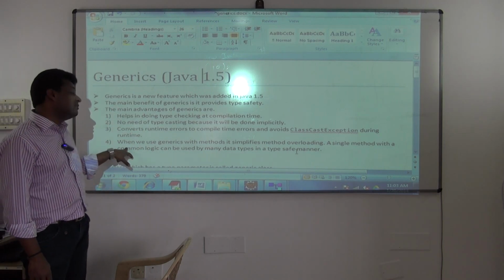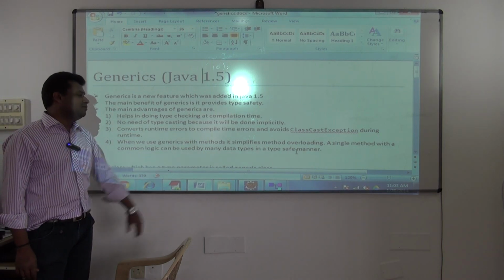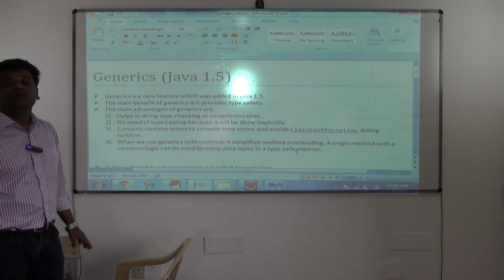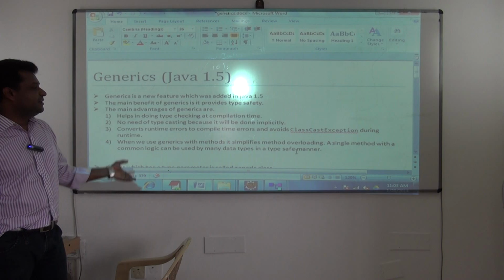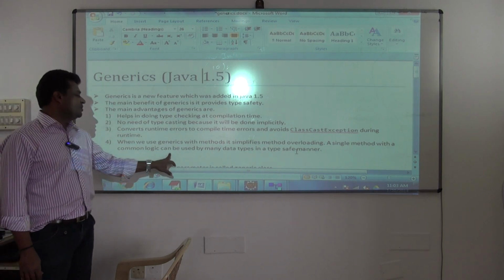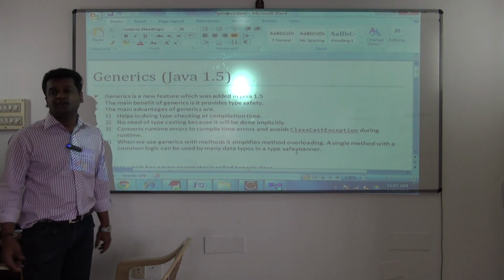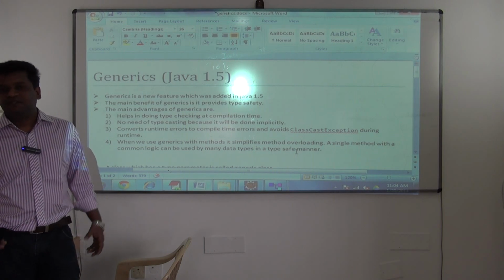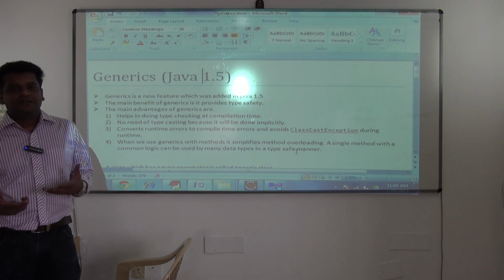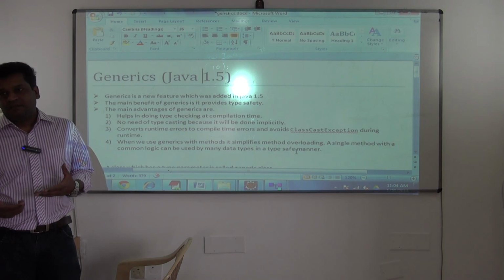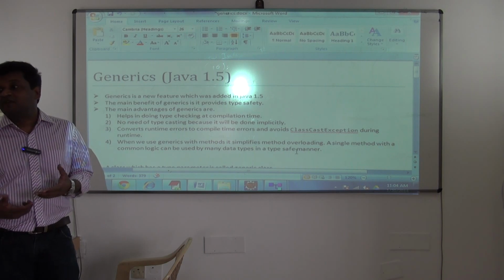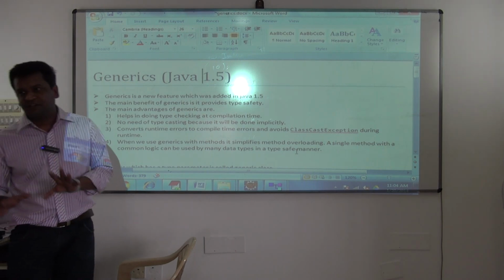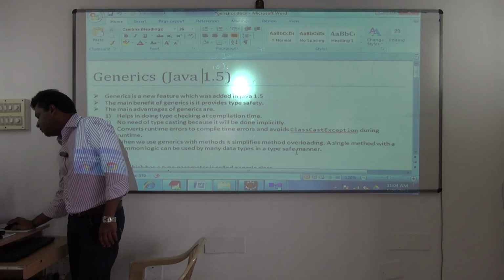One more advantage is with generics. When we use generics with methods, I will be showing you, it simplifies method overloading. Means a single method with a common logic can be used by many data types in a type safe manner. So that's what I told you. See, this is how generics begins. But as you go on working with generics, you'll start understanding the advantages and benefits of it. This is the introduction to generics. Clear? Fine.